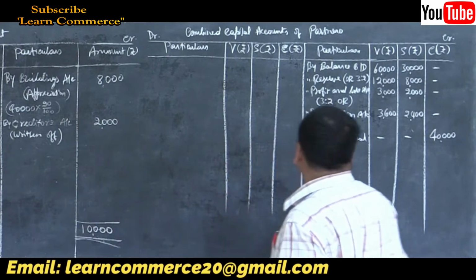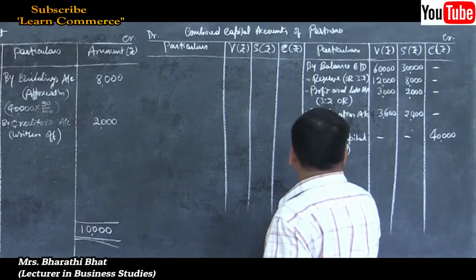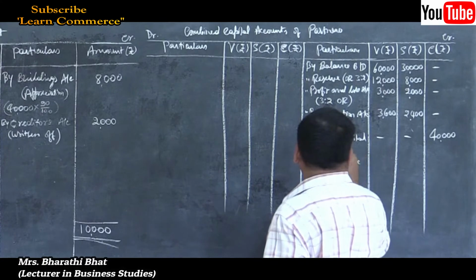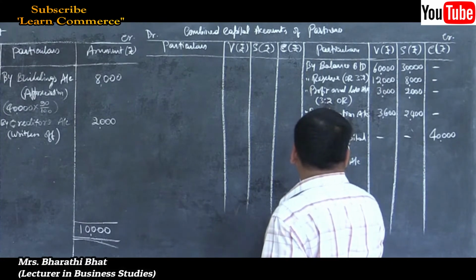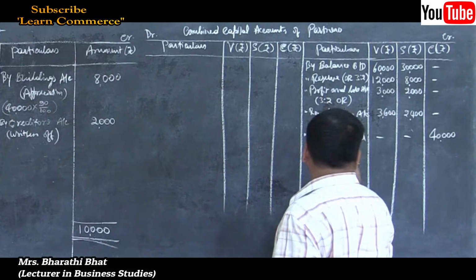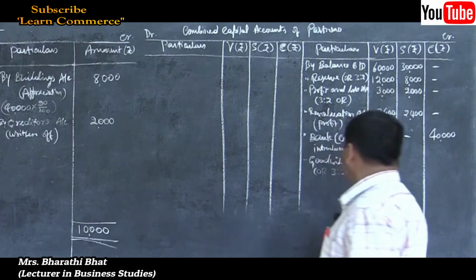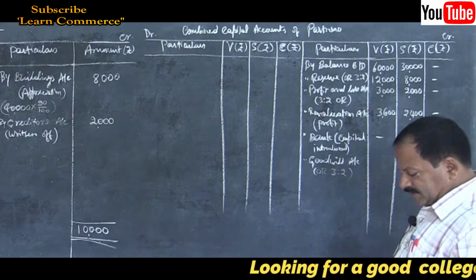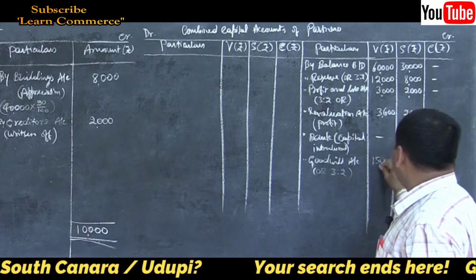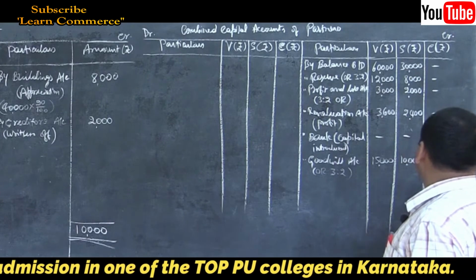So credit, by goodwill account, only to old partners in their old ratio, OR 3:2. Distributed among the partners: 15,000 and 10,000.